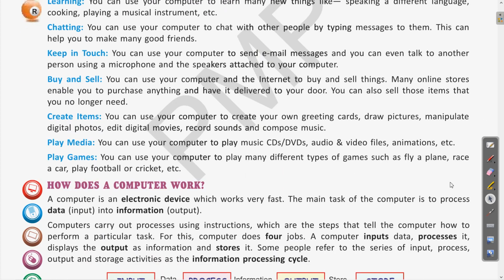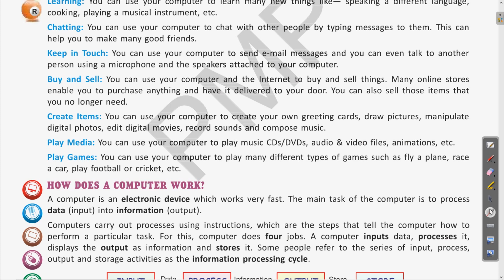The next is create items. What is it? You can use your computer to create your own greeting cards, draw pictures, manipulate digital photos, edit digital movies, record sound, and compose music. So this computer enables us to make ourselves creative.